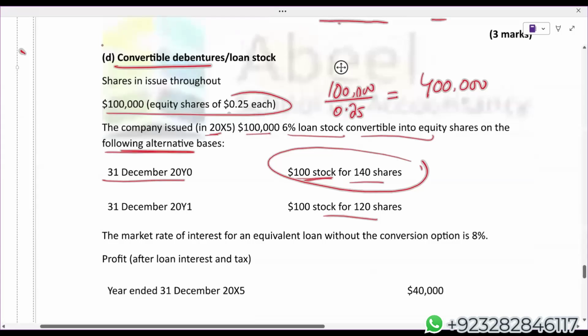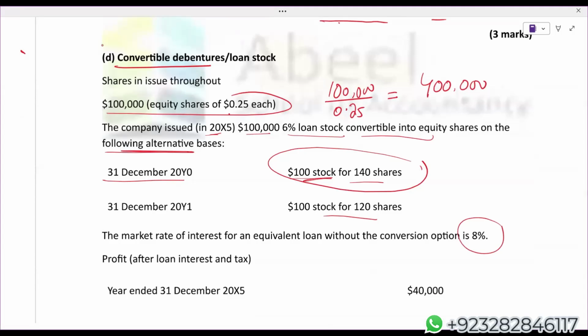The market rate of interest of an equivalent loan without the conversion option. Now this is important. Actually, when we calculate interest expense which goes to the P&L, we use the interest rate relating to the bond which is non-convertible. It has a link with IAS 32 compound financial instruments, which we are not discussing right now. Right now, the concept is that interest expense which goes to the P&L will be on the basis of the interest rate on the loan without the conversion option.